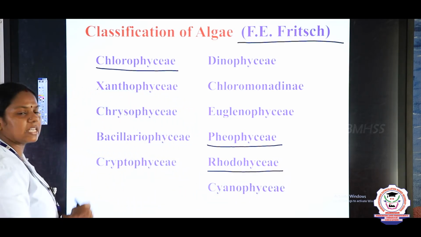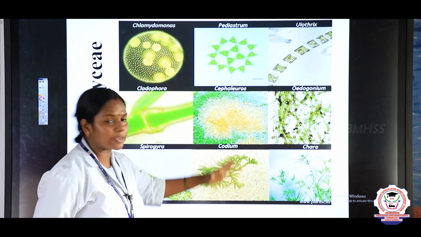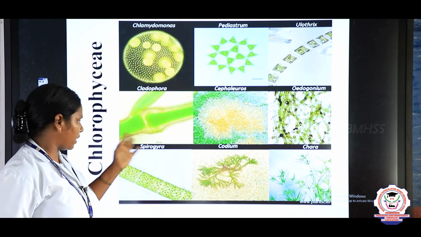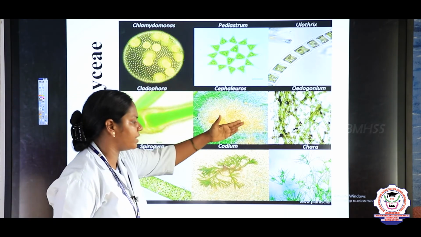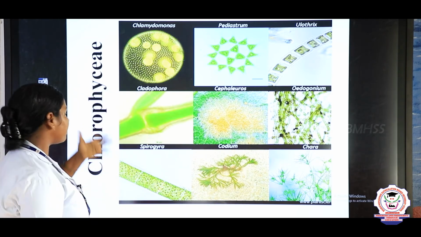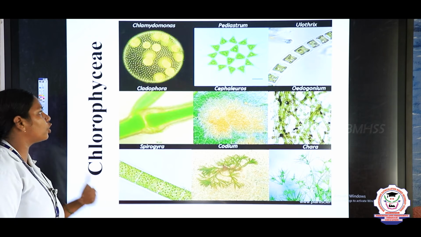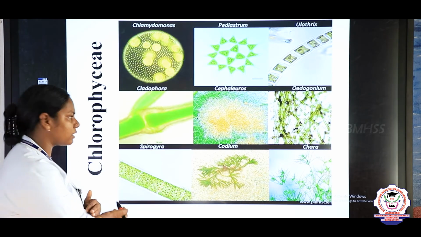Now we are going to see the characters. So just look at this picture, children. All these are images of the green algae: Spirogyra, Ulothrix, Chlamydomonas, Oedogonium, Chara. Everything comes under the class, what? Chlorophyceae. And now let us discuss some of the characteristics of this.